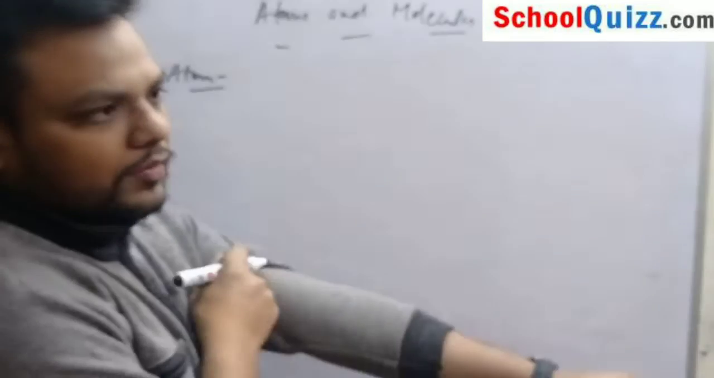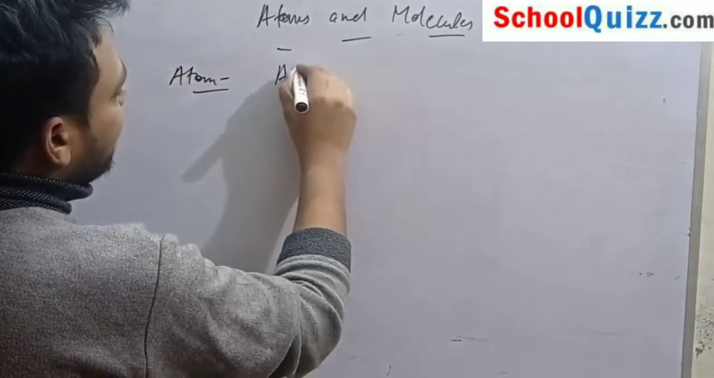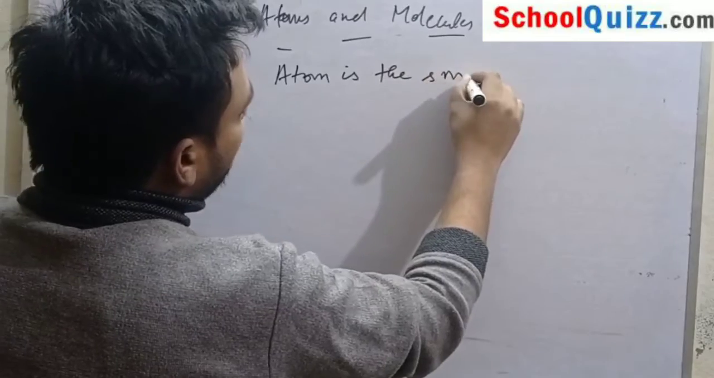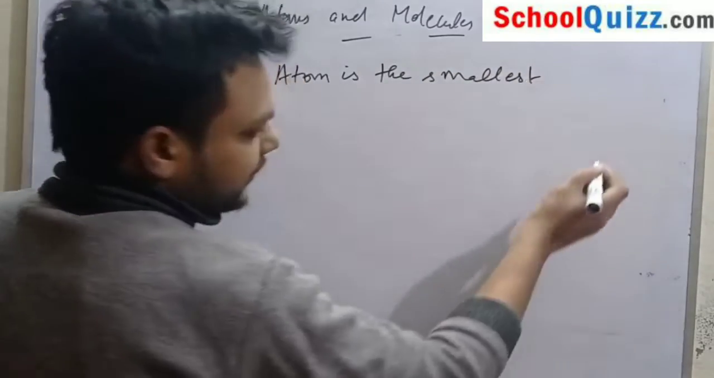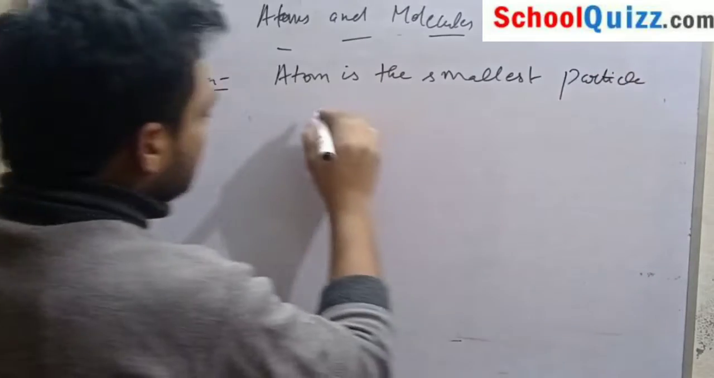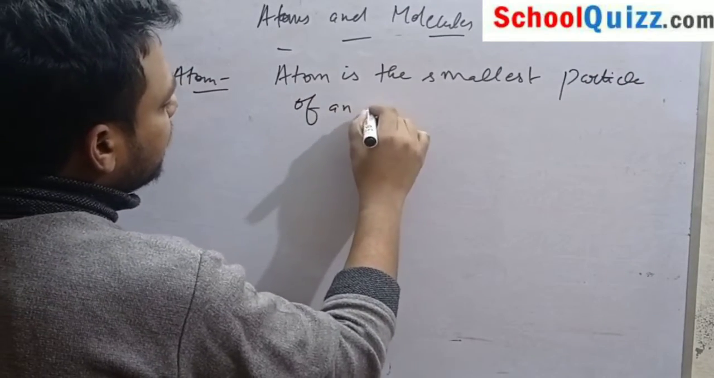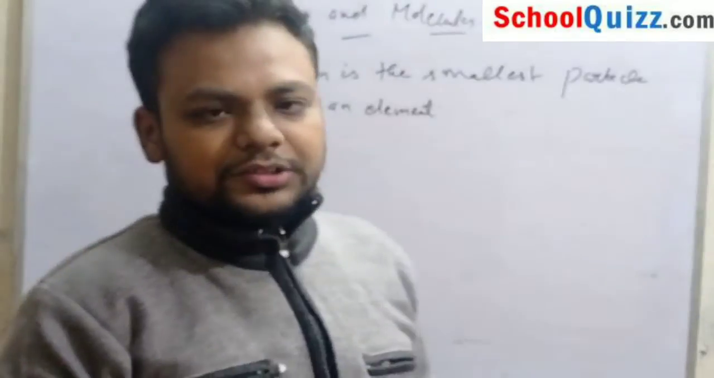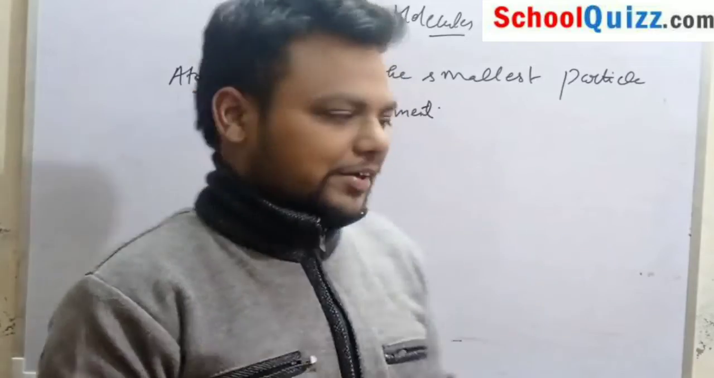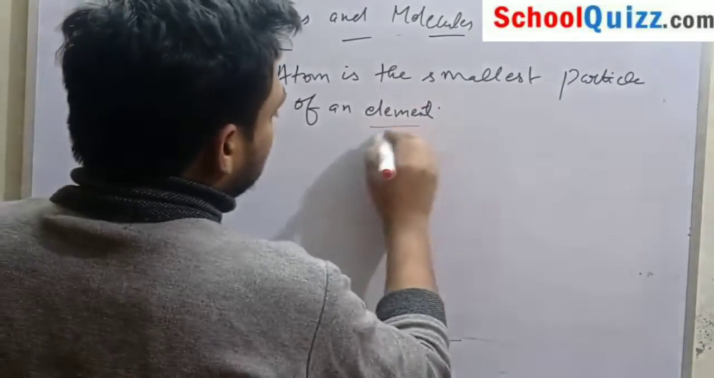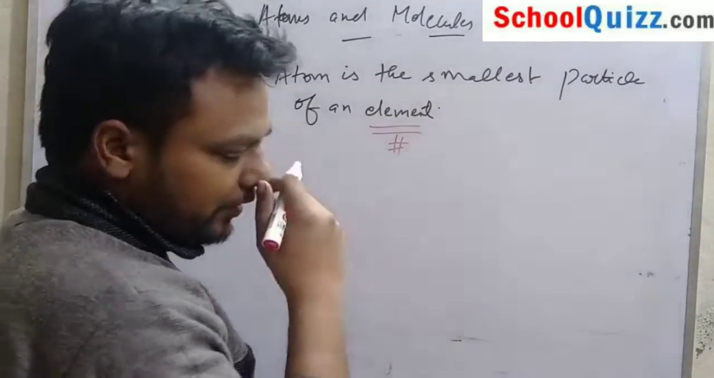What is an atom? Atom is the smallest particle of an element. Here one new term is introduced, that is element. First of all, we will discuss what is an element.